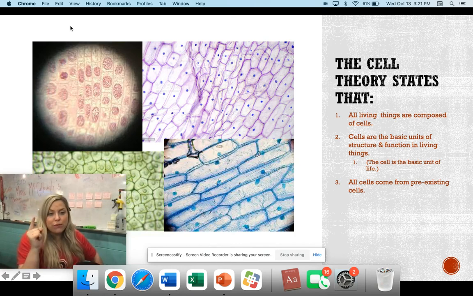All living things are composed of cells. Okay? Cells are the basic unit of structure and function in living things. So the cell is the basic unit of life. And all cells come from pre-existing cells. If you get those three, you're good to go.